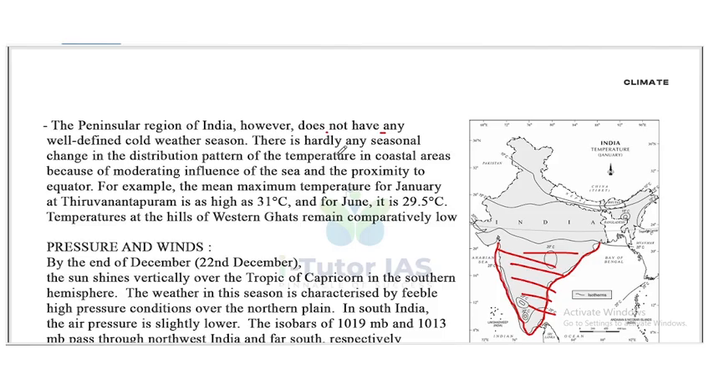There is hardly any seasonal change in the distribution pattern of temperature in coastal areas because of the moderating influence of the sea and the proximity to the equator. For example, the mean maximum temperature for January at Trivandrum is as high as 31 degrees Celsius. For June, it is 29.5 degrees Celsius. So there are not that many differences.